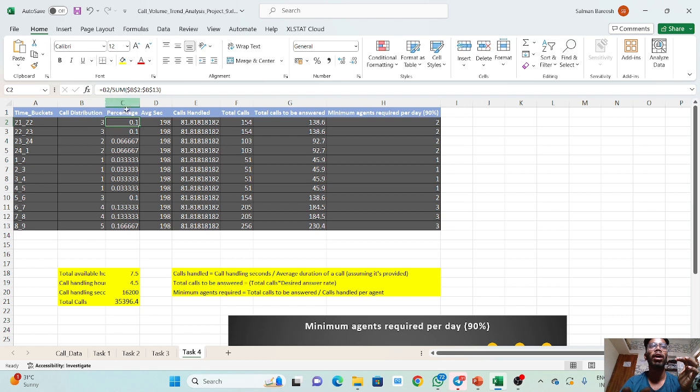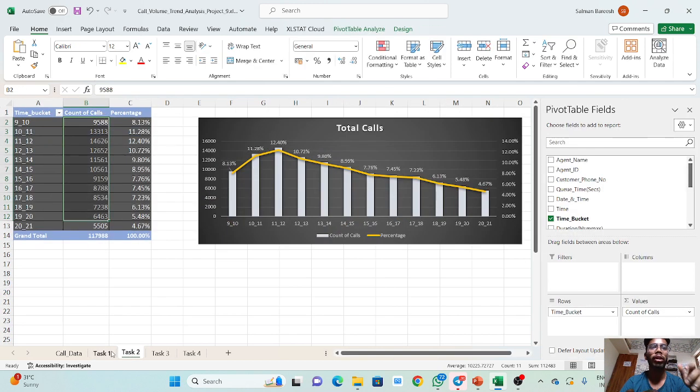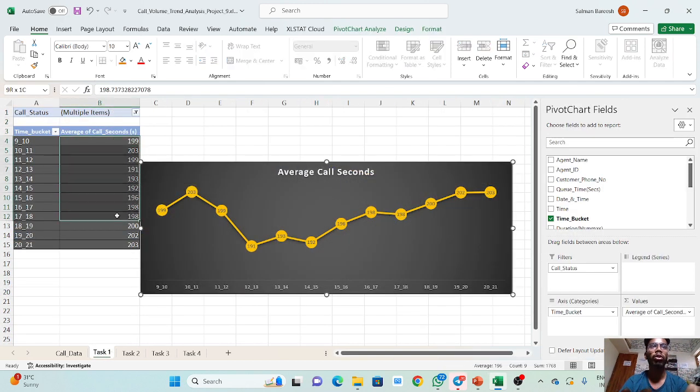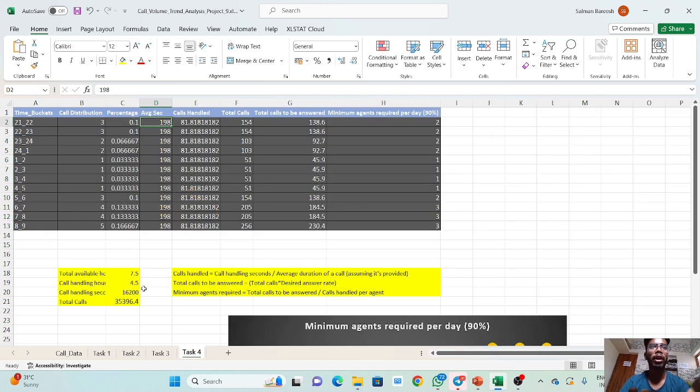We have done some percentages and the average seconds. We have taken 198. We inferred the average seconds from this data. We found the total average, that is 198, and we put the average call seconds for each bucket. So for calls handled, you can see that this is total calls handled, 30 percent of the data.